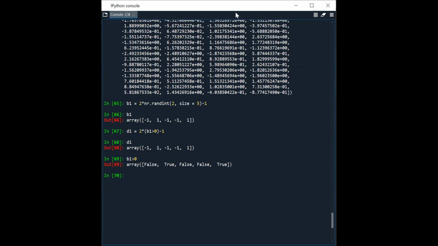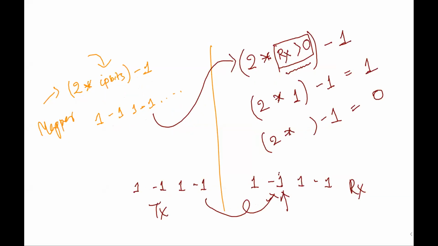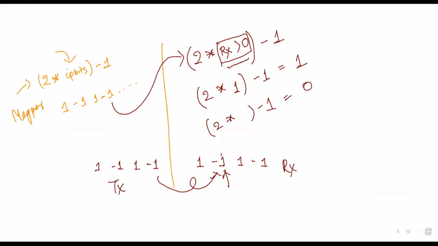So what we have transmitted, let's go to our block diagram. First, we have generated input binary bits. Okay, let's take 1 0 1 0 1. Then I have given it to the mapper.